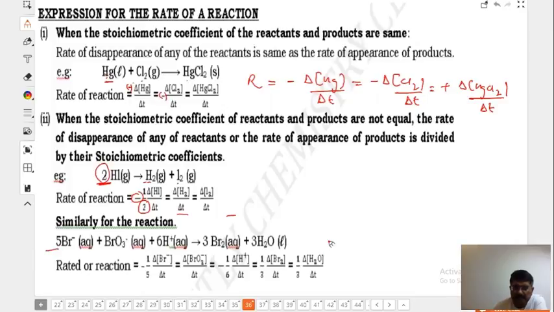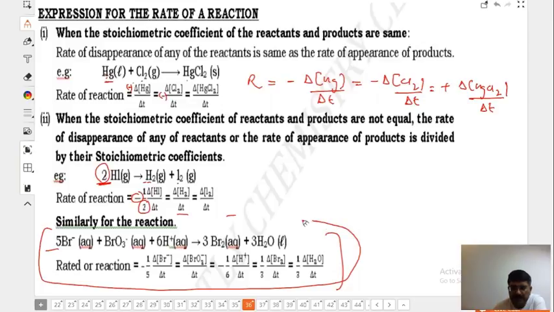Do you understand this? No problem, you're most welcome, keep on asking. Try to understand 5, 6, 3 and 3. Try to understand minus here and minus here, and plus here. Correct? Can I move ahead?